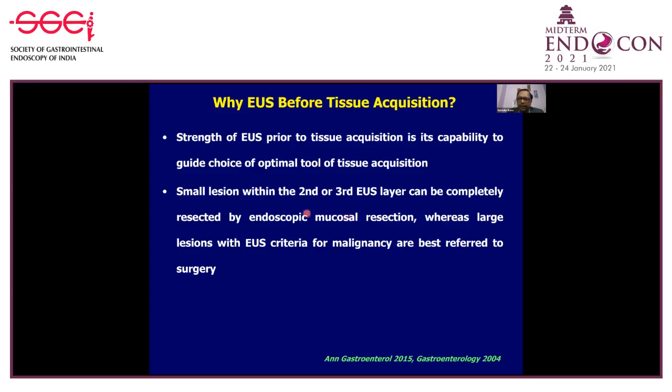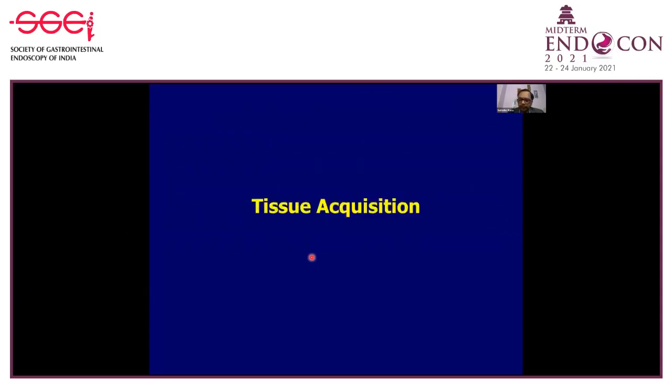For example, if there is a small lesion lying within the second or third EUS layer of the GI wall, it can be completely resected by an endoscopic mucosal resection, whereas large lesions with EUS criteria for malignancy are best referred to surgery. So it can help you decide how to acquire tissue and which lesions can be directly referred to the surgeon.